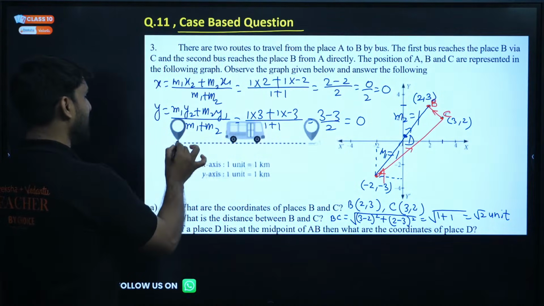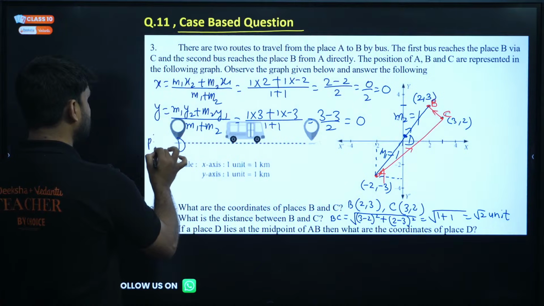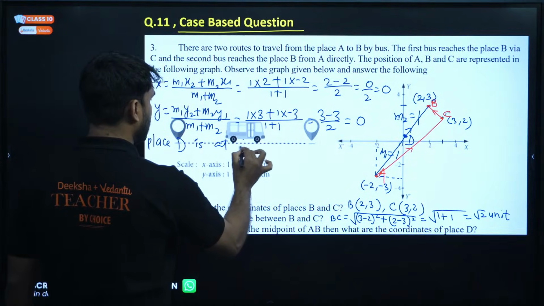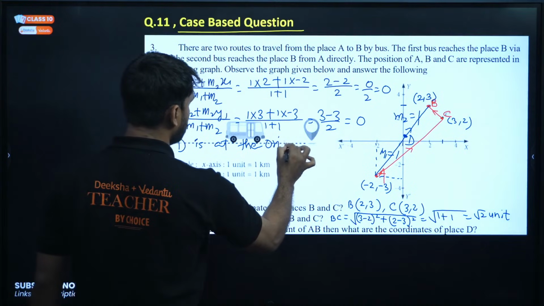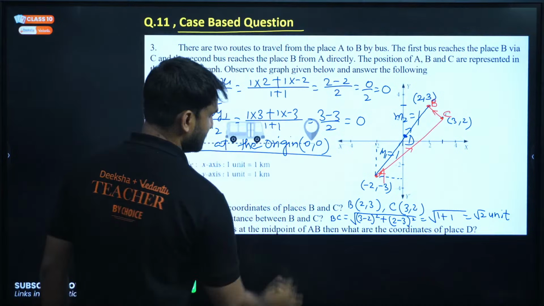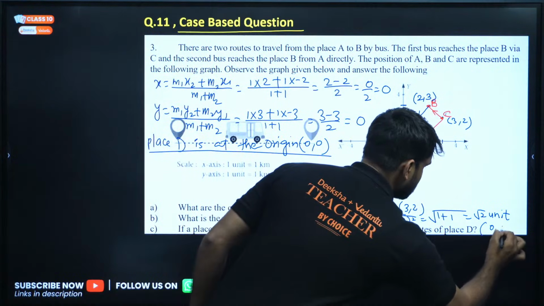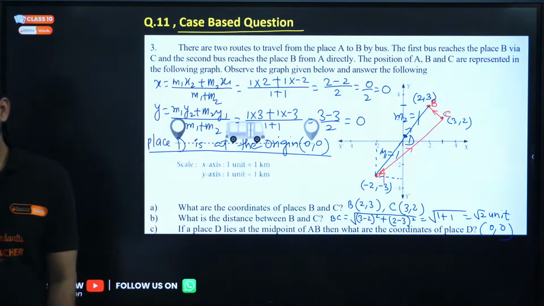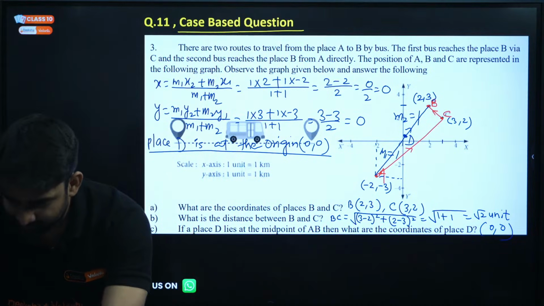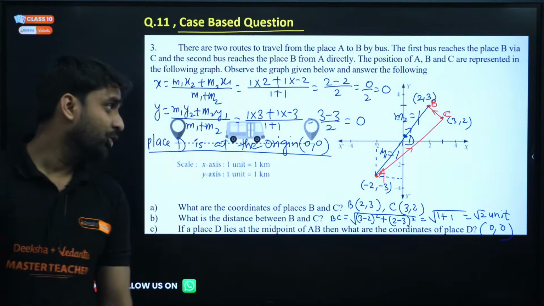It means that place D is at the origin, because we are getting x as 0 and y as 0. So this is 0, 0. This is the answer.